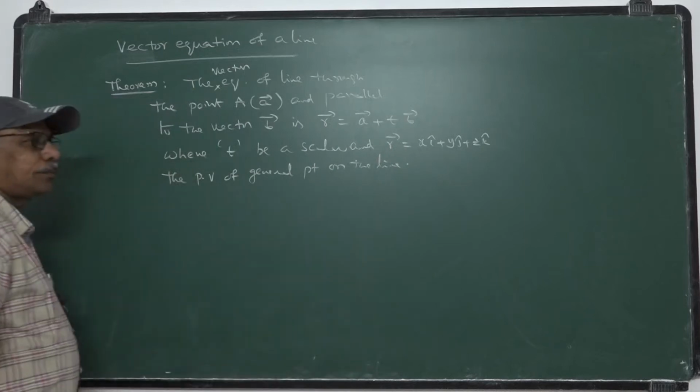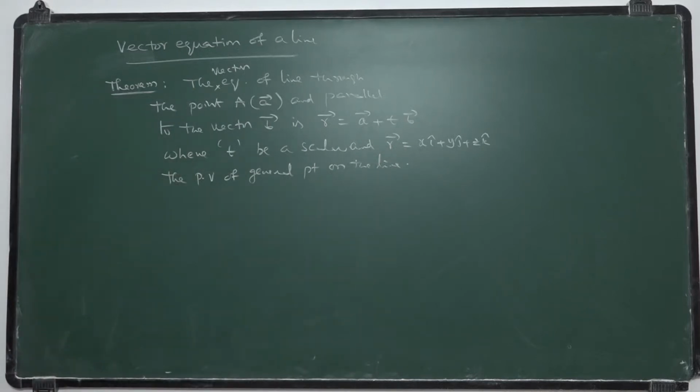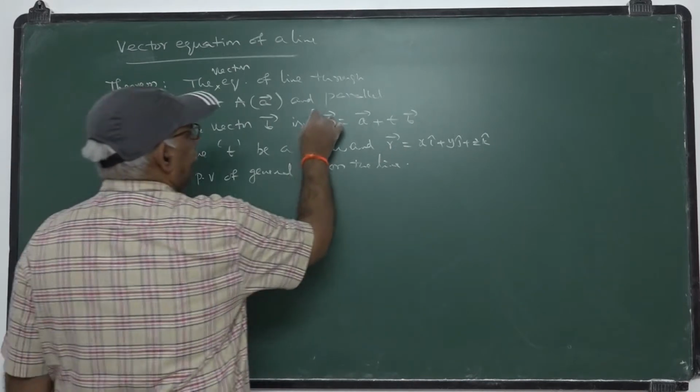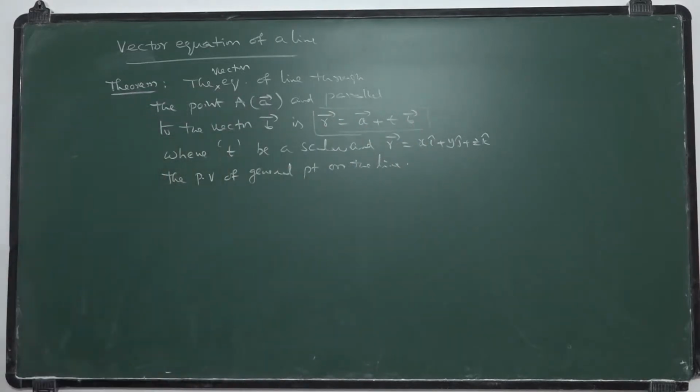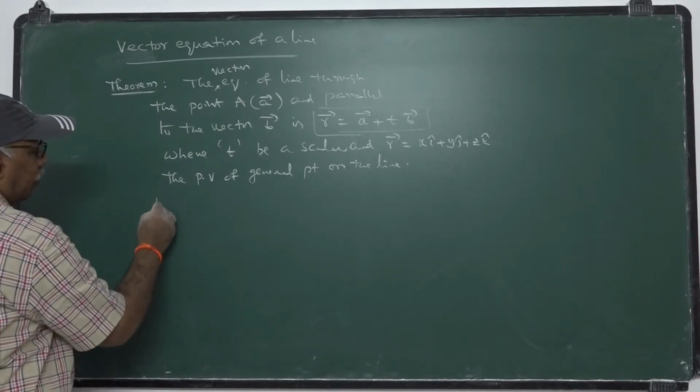So this is the vector equation of the line through the point A and parallel to the vector B bar. Now the proof.